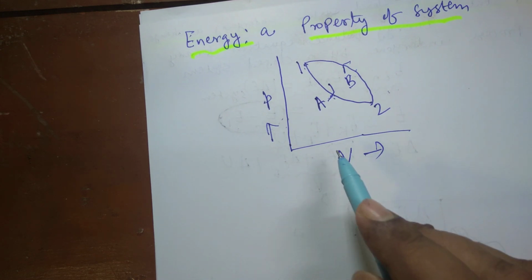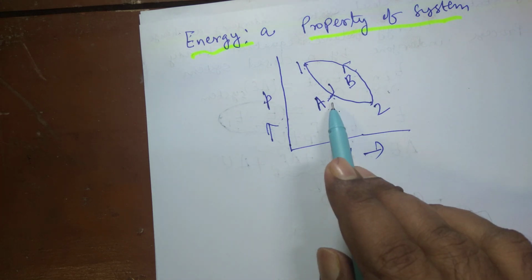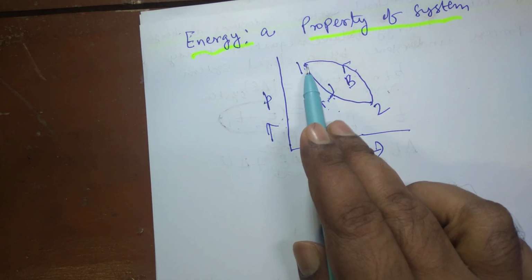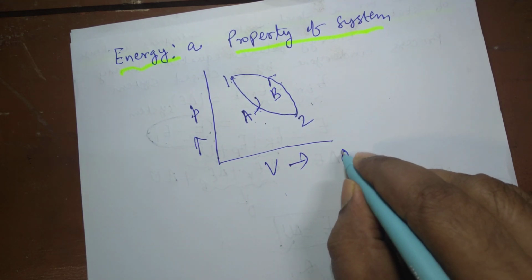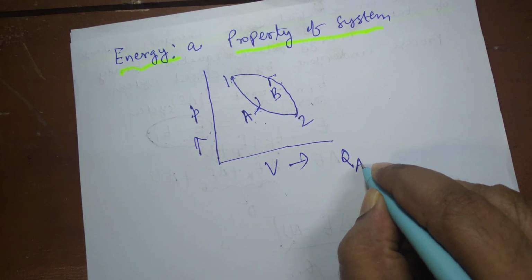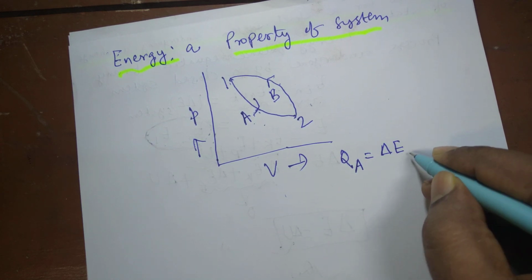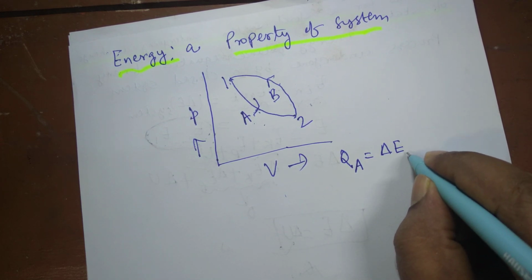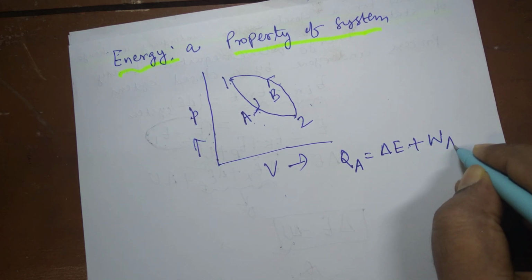So how can we prove that energy is a property of system? By using that equation. Suppose when the system travels from state 1 to state 2, what is the first law equation for that? QA is equal to delta E plus WA.